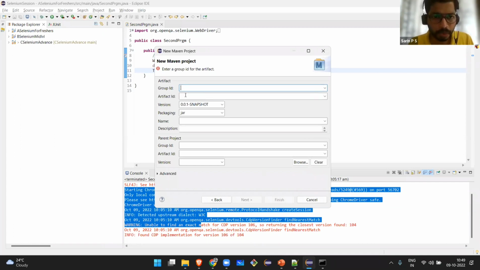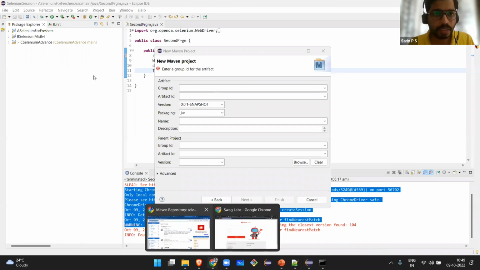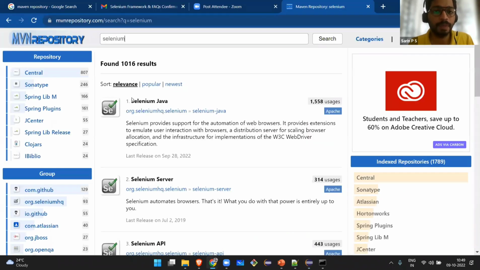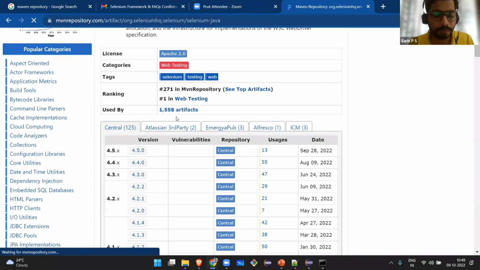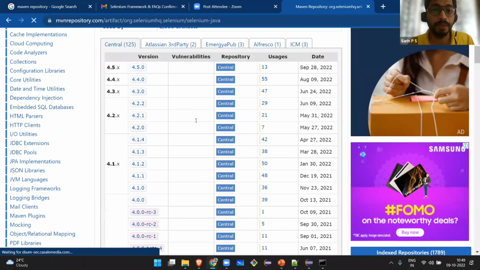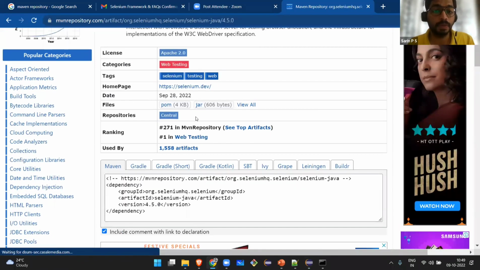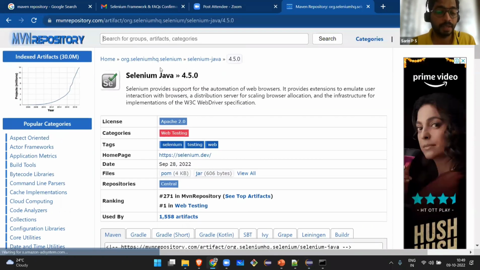I can show you an example for this group ID and artifact ID. This is the repository from where we will take all the jar files. If I click on Selenium Java and scroll down, this is the latest version that we have, 4.5.0. That may be another interview question: what is the latest version of Selenium Java available in the Maven repository?